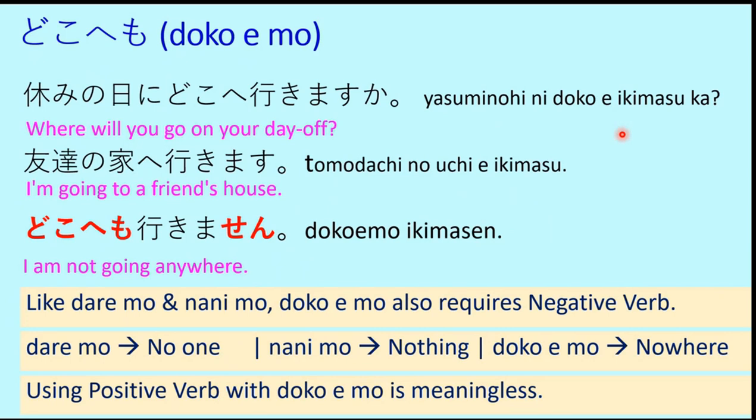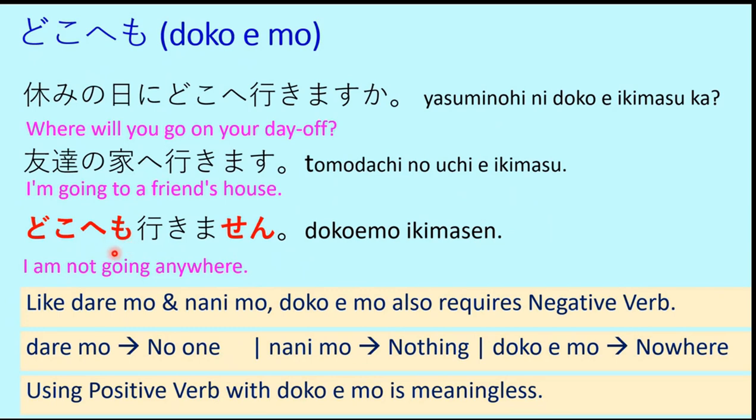Here one thing to be observed is that there is the e particle in between doko and mo. Earlier it was directly nanimo or daremo. There was no particle in between, but here there is the e particle in between doko and mo, and this is nothing but the e particle which is associated with ikimasu. This particle takes the position before mo. This is how it is in Japanese grammar.